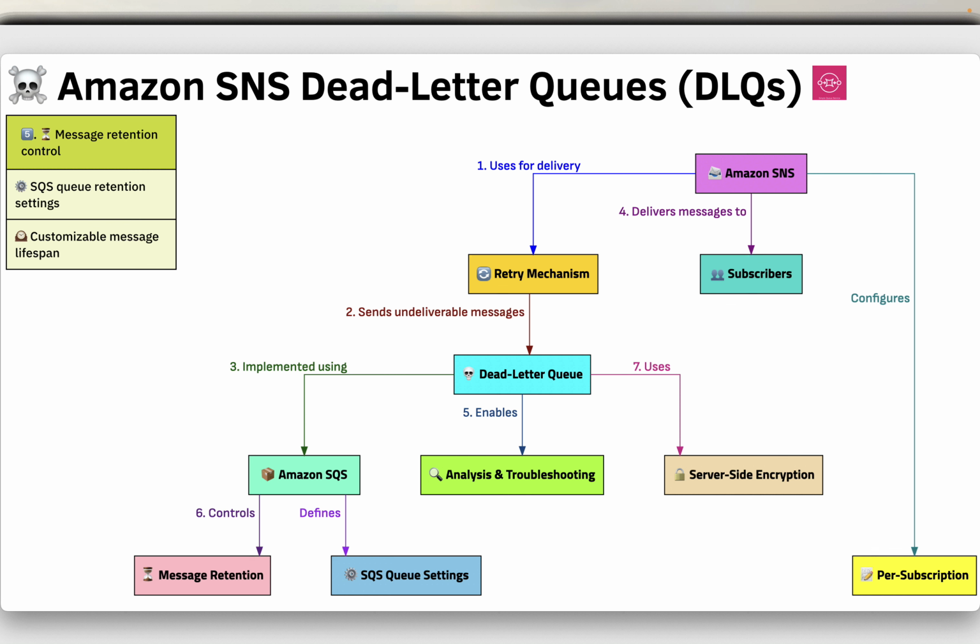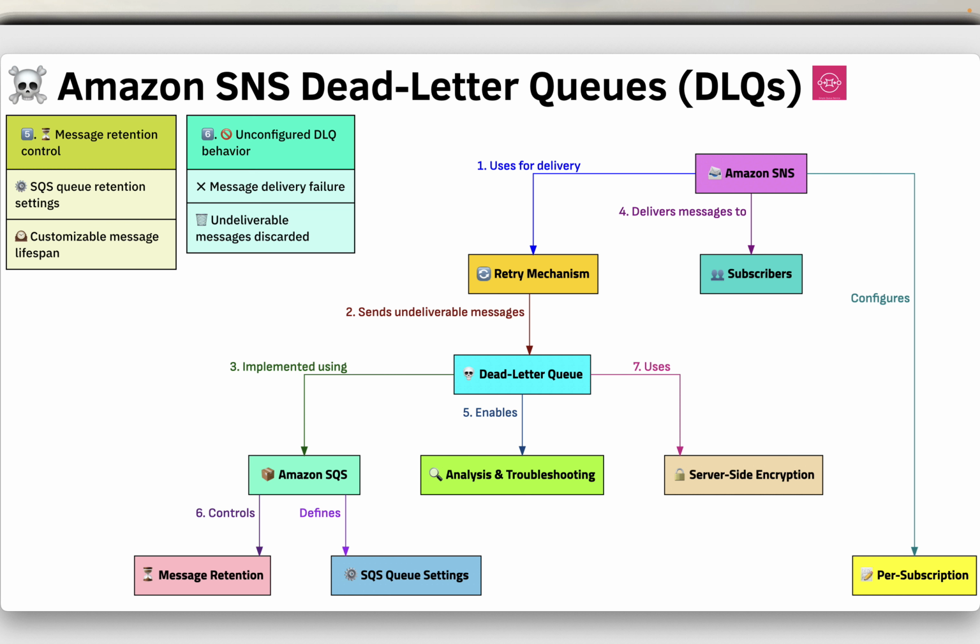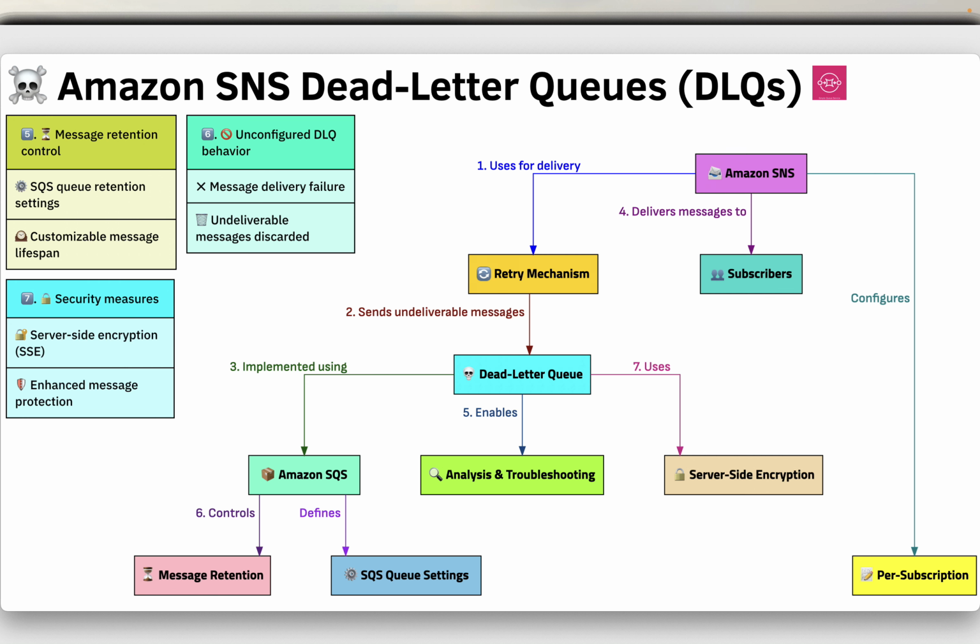So we are going from SNS to SQS. If a dead letter queue is not configured for a subscription and message delivery fails, the undeliverable messages are discarded. Messages sent to a dead letter queue are encrypted using Amazon SQS server-side encryption, SSE, for added security.